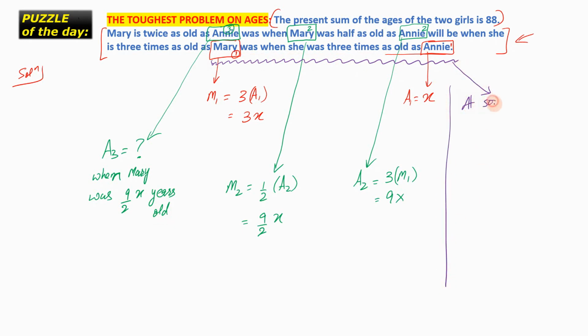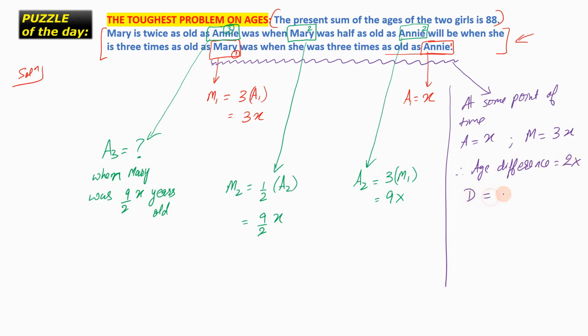That at some point of time, Annie was x years old, and at that point of time, Mary was 3x years old. Mary was 3 times as old as Annie. Therefore, the age difference will be 2x, because the age difference always remains the same.